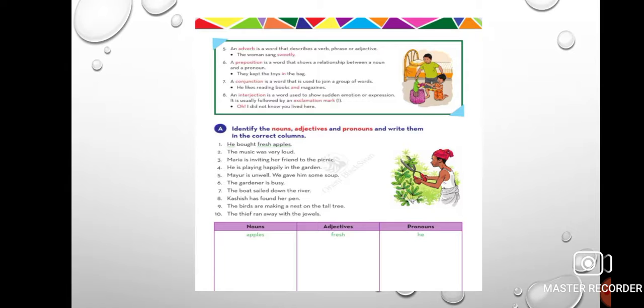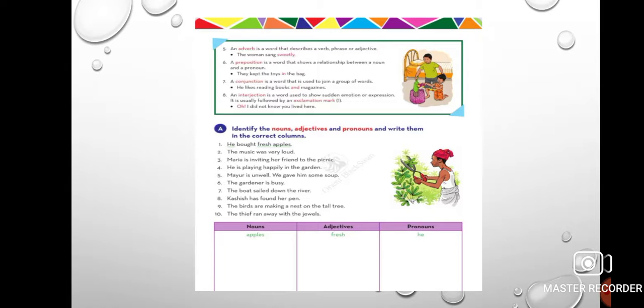Here, he is pronoun, garden is noun and no adjective. Mayur is unwell. We gave him some soup. Here, Mayur and soup are nouns. We is pronoun and unwell is adjective.